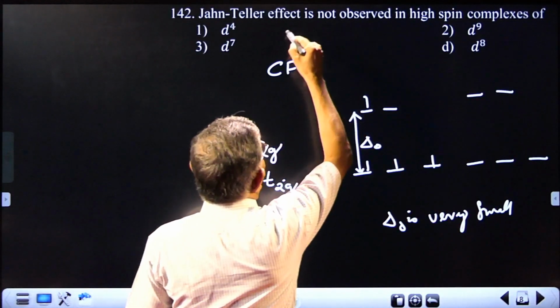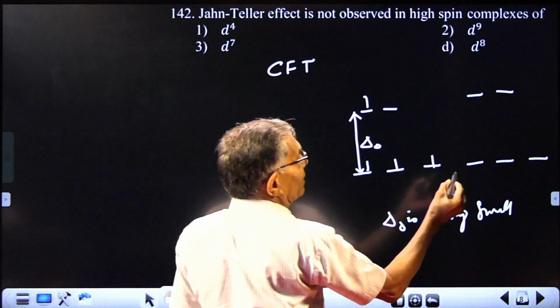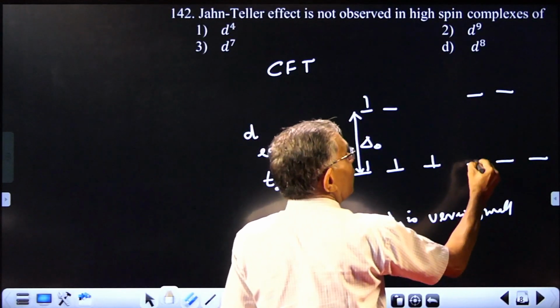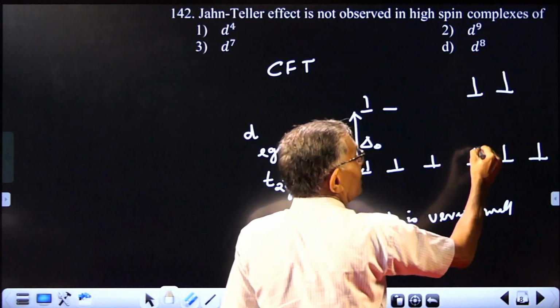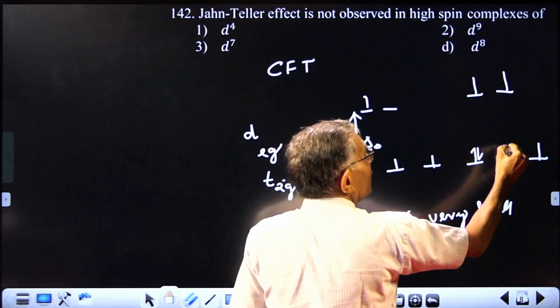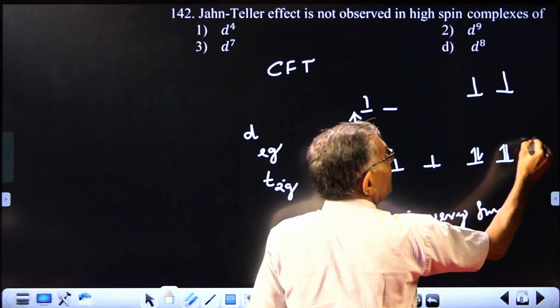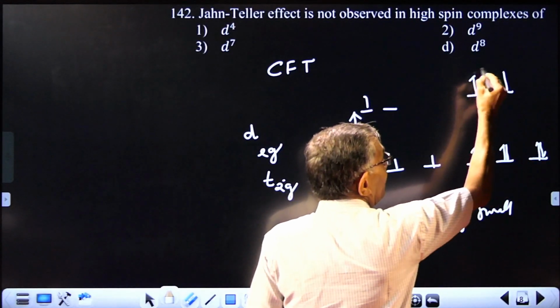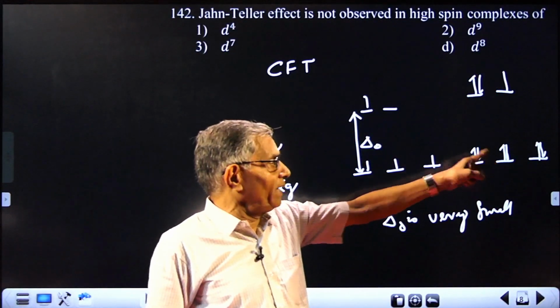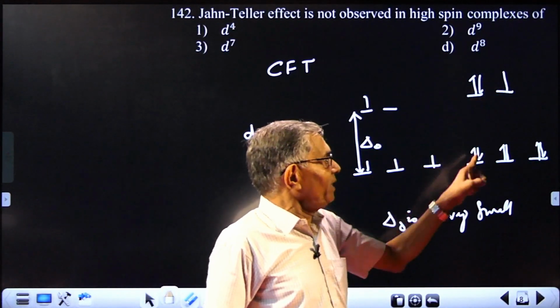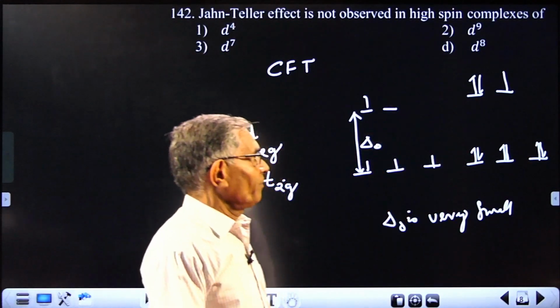What about the next one? Next one is d9. So, assume 1, 2, 3, 4, 5, again 6, and 7, and 8. It is d9, which means one of them will be paired. The d9 configuration will be like this: 1, 2, 3, 4, 5, 6, 7, 8, 9.